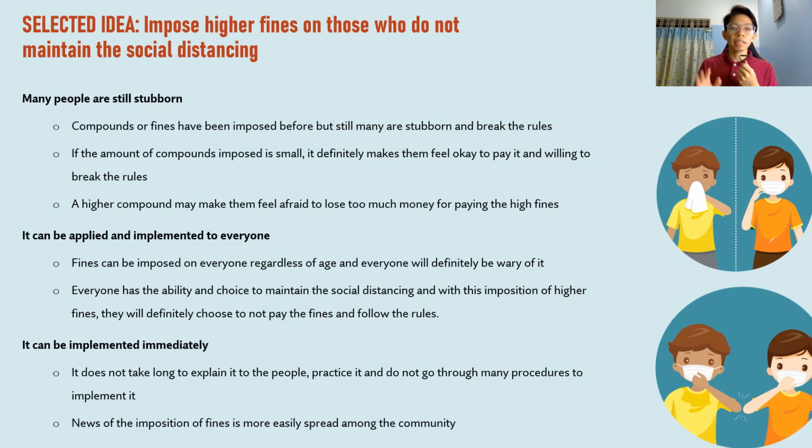Alright, next I will talk about the selected idea from the 6 ideas that I want to implement, with justification. My selected idea is to impose a higher fine on those who do not maintain social distancing. Alright, my first justification is because many people are still stubborn. Fines have been imposed before, but still many are stubborn and break the rules, do not maintain social distancing, and still do not take the precautionary measures seriously. And some even pay fines more than once.